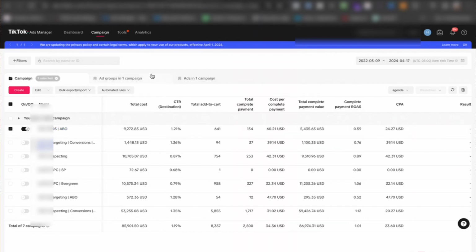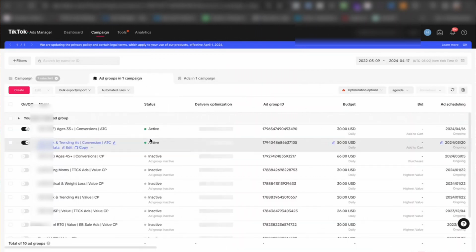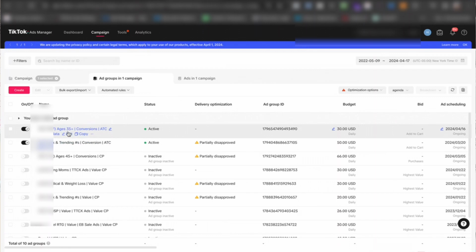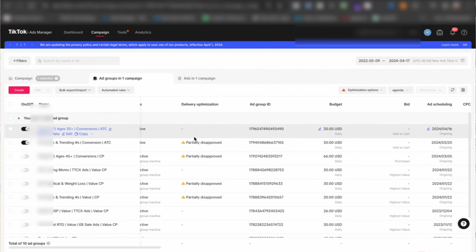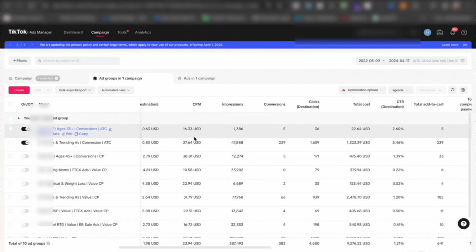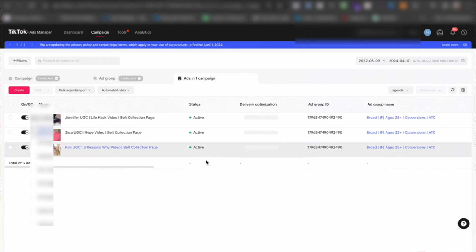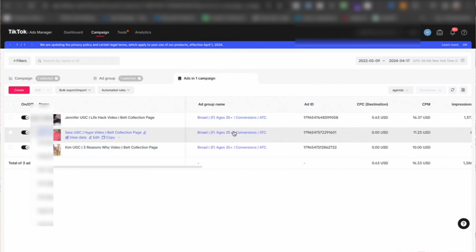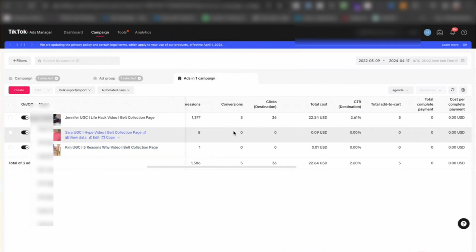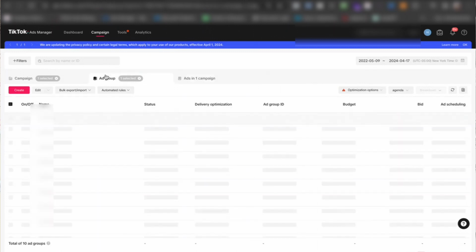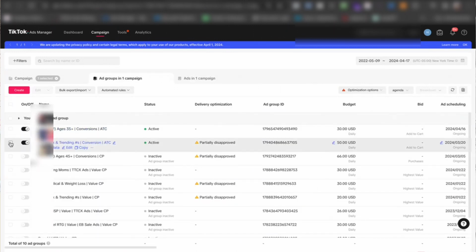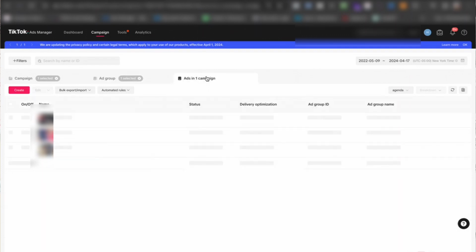Let's dive into the specific setup of this account and see what that is. So we have broad ages 35 plus, and essentially the reason why we set that is because over time, that's what we identified to be where purchases are coming from the most. So we set that targeting, then we redefined our retargeting. And then let's look at the creative that we're running. We have three creatives running over here that over time we've identified to be successful, right? And then let's look at another one, the other ad group that we're testing.